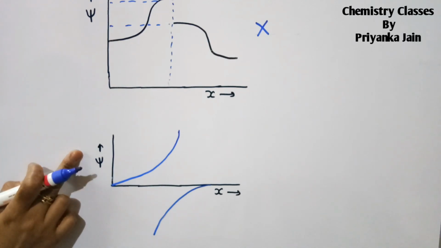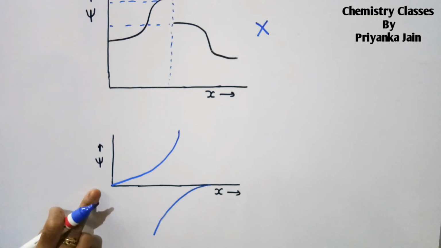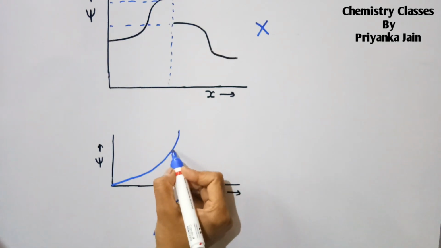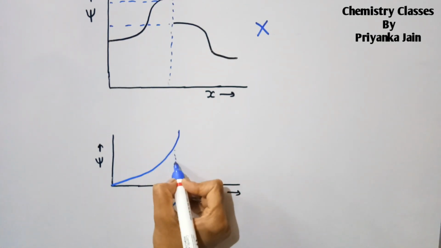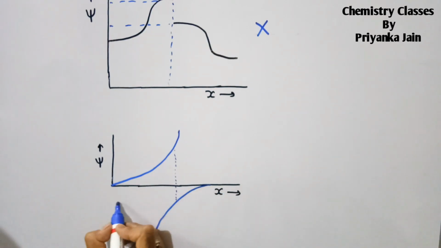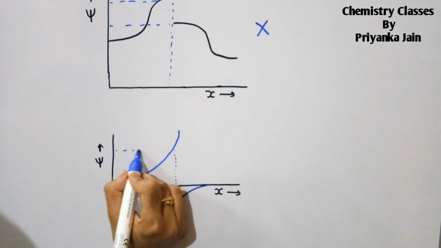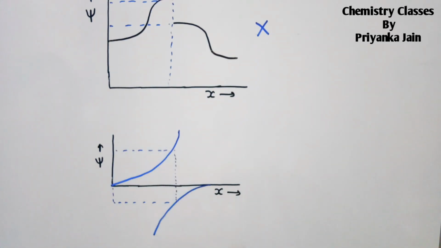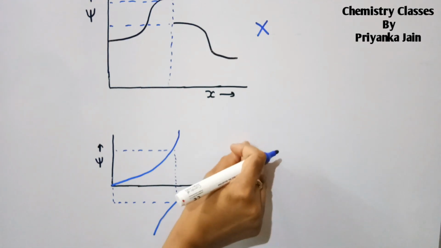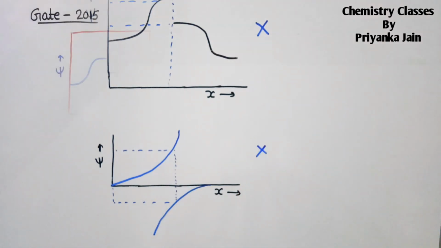In this graph you can see here, this is a discontinuous graph, and second thing, it is not single valued. For one value of x, there are two values of psi in this way. One value is this and another is this, right? So it is discontinuous and not single valued, so this will also not be acceptable.